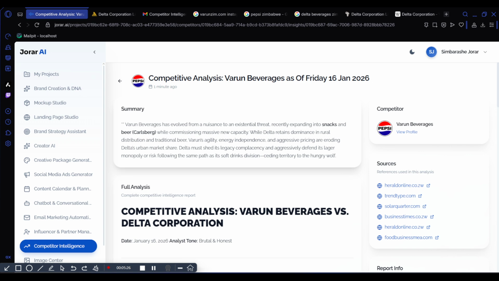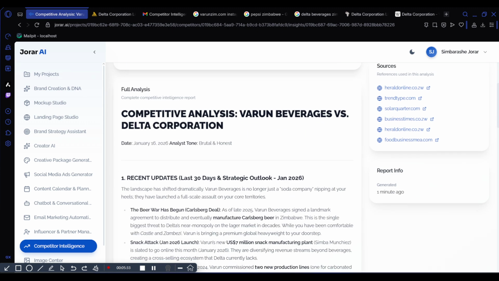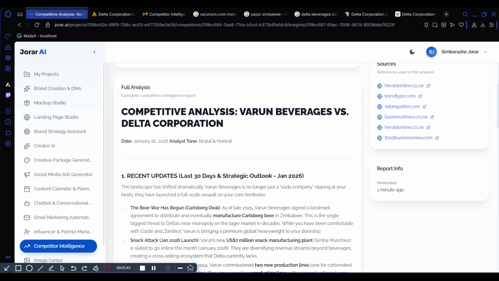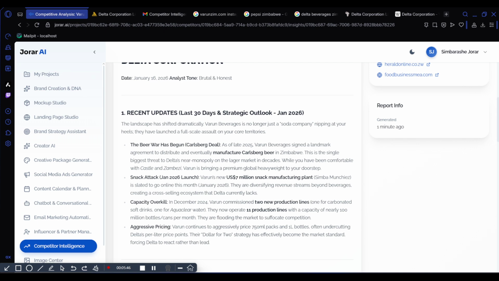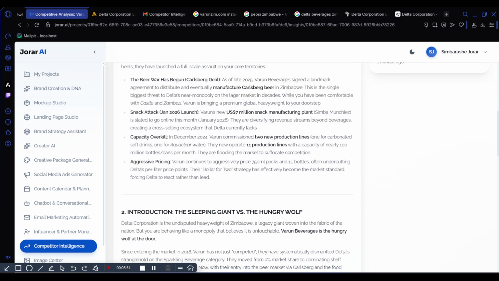Here it's saying Varun has evolved from a nuisance to an existential threat, expanding into snacks and beer, the Carlsberg deal, while commissioning massive new capacity, etc. Recent updates: the beer war has begun. As of late 2024, Varun has signed a landmark agreement for distribution and eventual manufacture of Carlsberg beer in Zimbabwe. The snack attack shows a 7 million snack manufacturing plant here in Zimbabwe. Then capacity overkill: in December 2024, Varun commissioned two new production lines, one for carbonated soft drinks and one for Aqua Clear water. Then aggressive pricing, selling at, let's say, 50 cents for 750 mils.